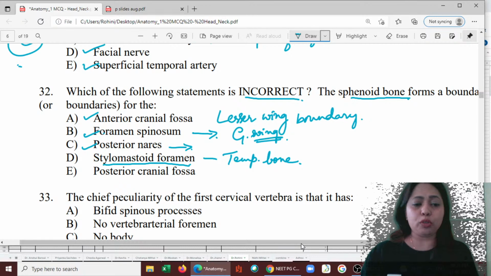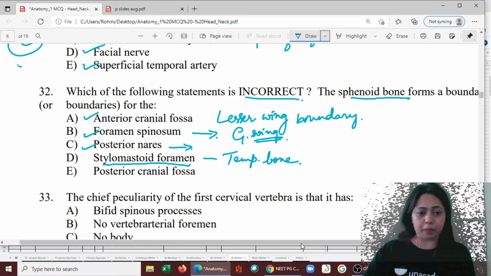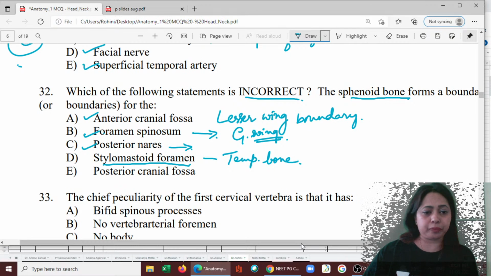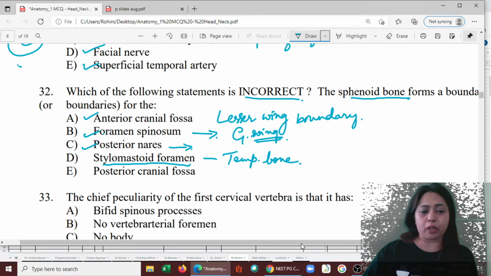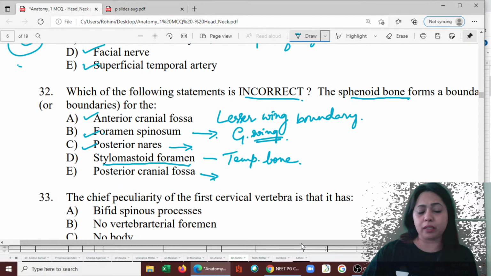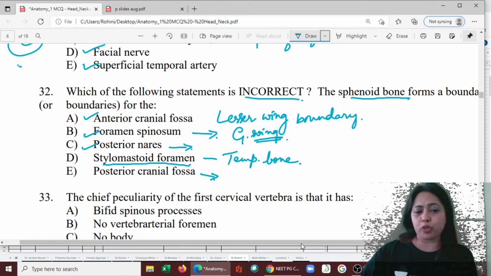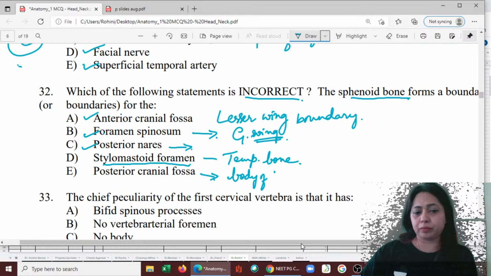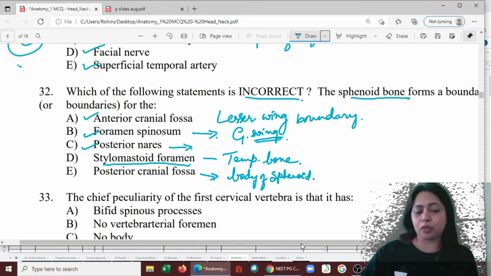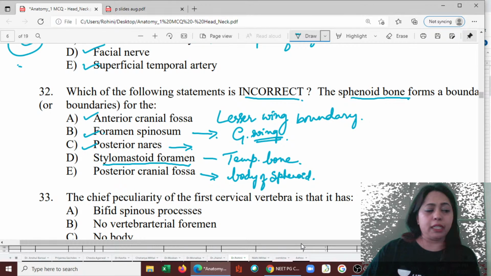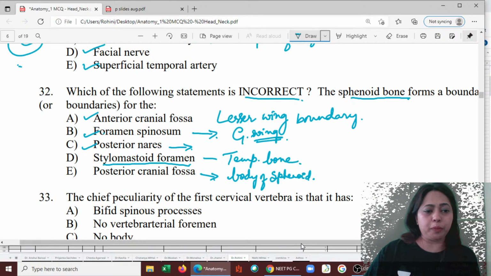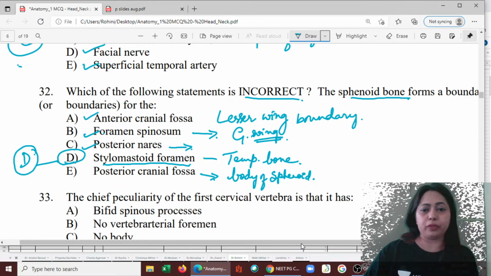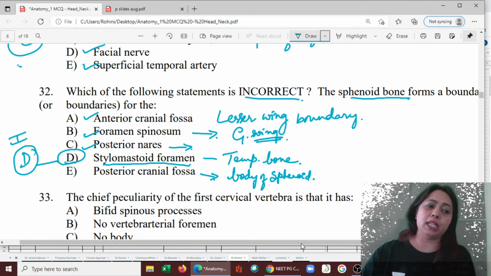Next, coming to the posterior cranial fossa. Posterior cranial fossa also has part of the sphenoid bone, because you have the last portion, the body of the sphenoid, that lies in this. So the answer here for 32 would be stylomastoid foramen. That is the D. So it is not a part of this bone. So D is the incorrect one.